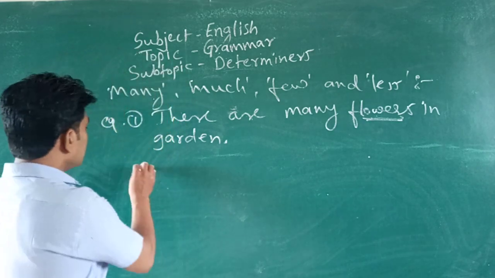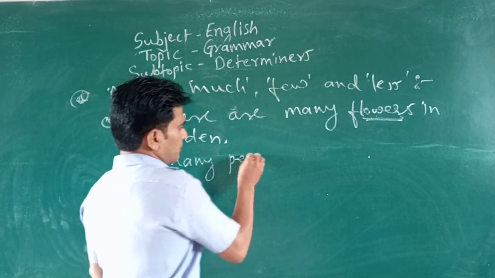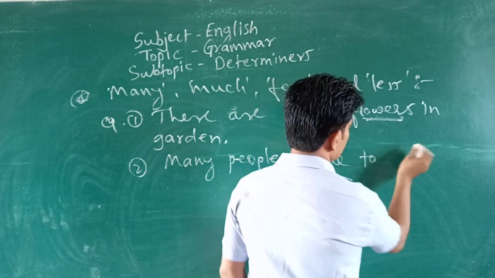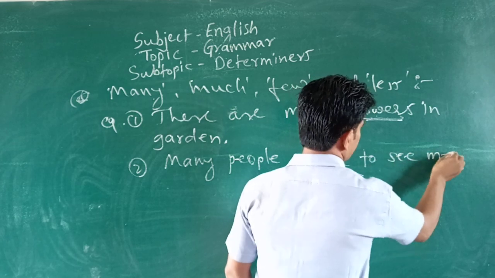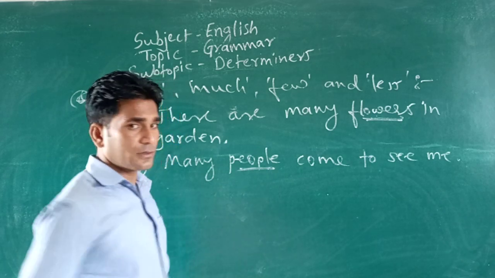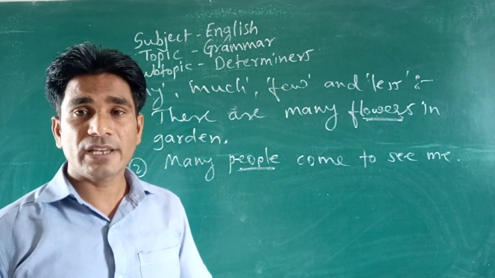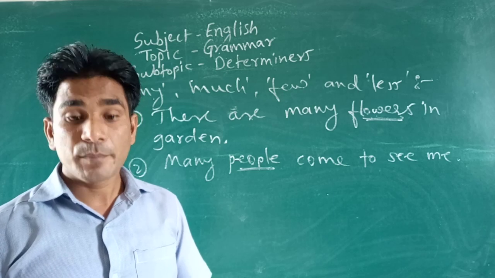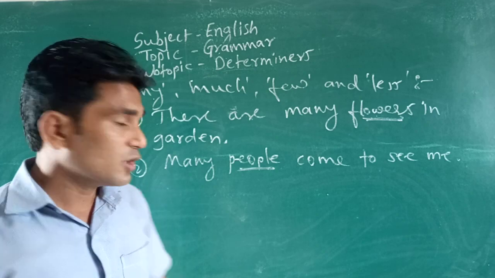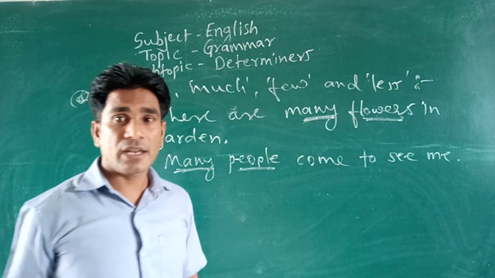Another thing we can say: many people come to see me. Many people, countable. 1, 2, 3 persons can be counted. So with the countable nouns we use many.